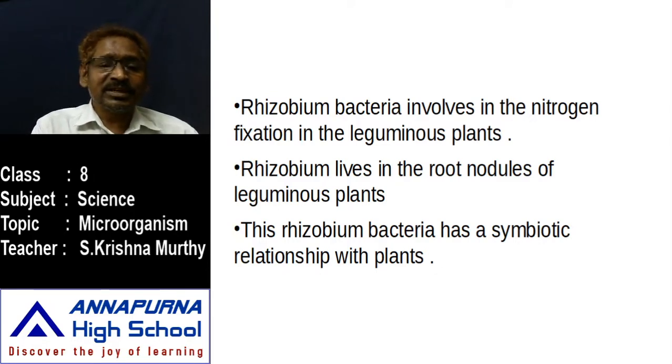What happens here? The Rhizobium bacteria living in the leguminous plant make a relationship. The bacterium is supplying required material such as nitrite or nitrate to the plant, and what is the plant giving? The plant is giving the Rhizobium bacteria shelter and food material. Shelter and food material both are provided to the Rhizobium bacteria. So this kind of relationship, Rhizobium bacteria and leguminous plants both are making a relationship with each other while sharing required material.